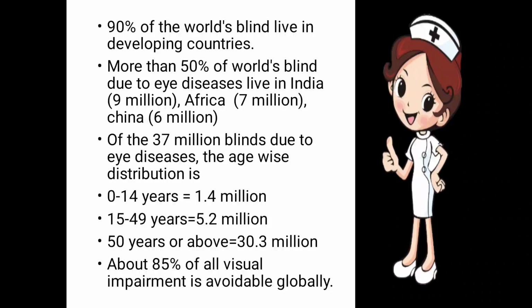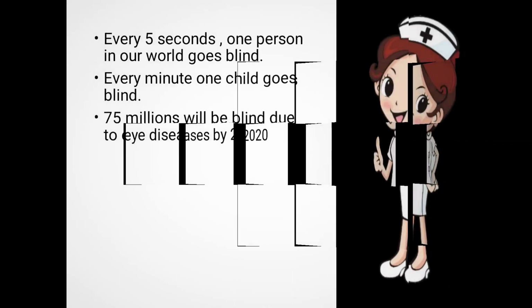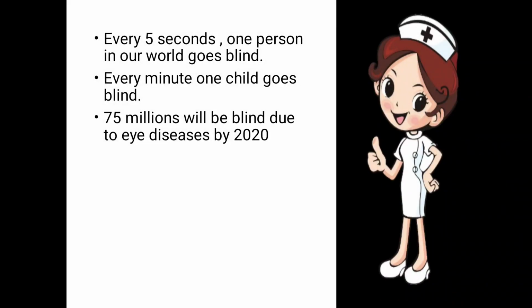We can save about 80% of the persons from becoming blind by taking steps at the global level to stop people from becoming blind. Every 5 seconds, one person in our world goes blind. Every minute, one child goes blind.